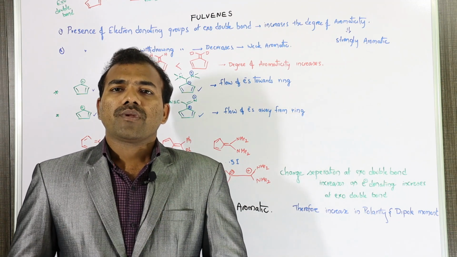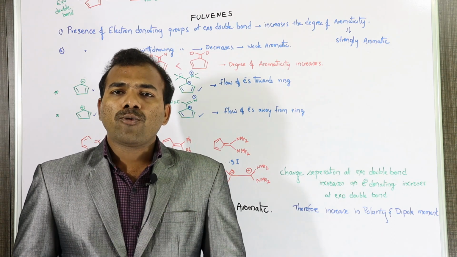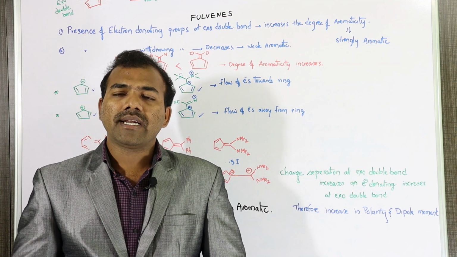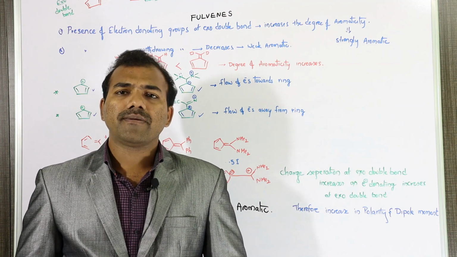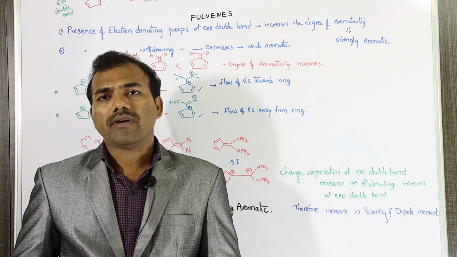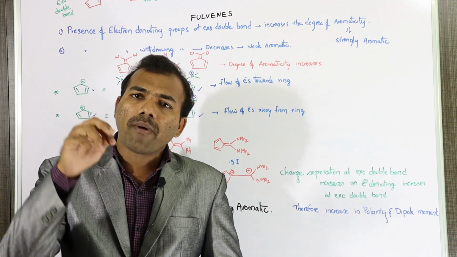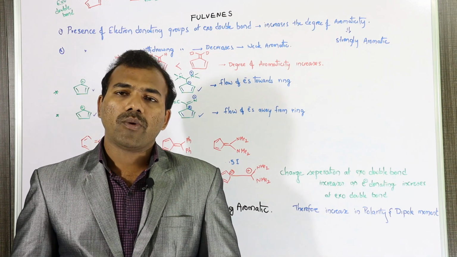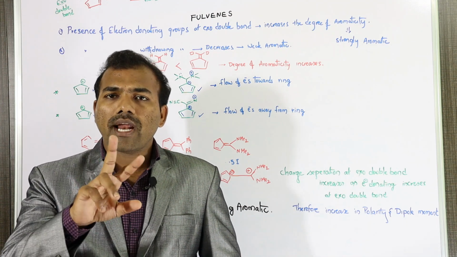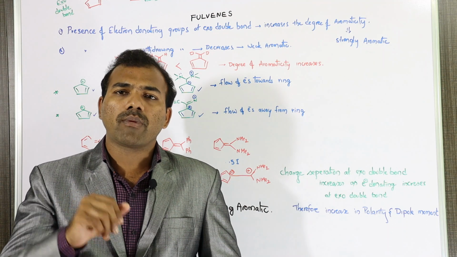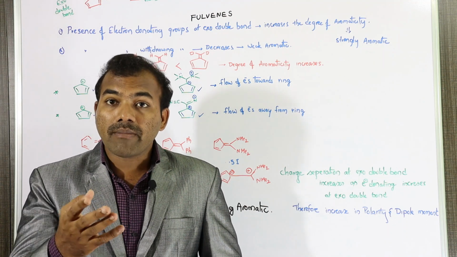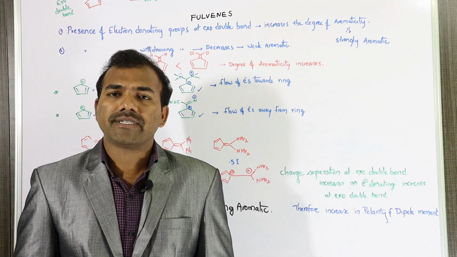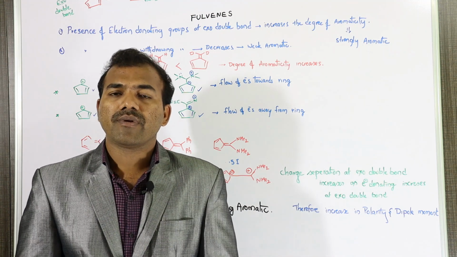First, if there is an electron withdrawing group upon the exo double bond, then it is a weak aromatic compound. If there are two electron donating groups on the exo double bond, then it will become a strong aromatic compound. Why does this phenomenon happen? I will explain.